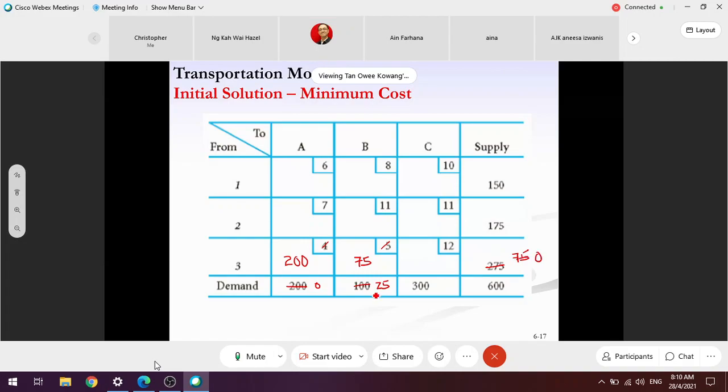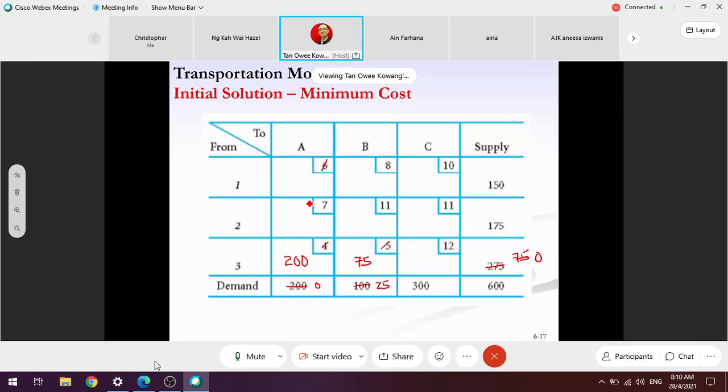Potentially, you will make a mistake if you forget to revise the quantity on the demand and supply. So the next lowest is 6, but the demand at A has been fulfilled. It is 0. So for 6, we're not going to fill anything. Why? Because the demand for A is fulfilled. So ignore.